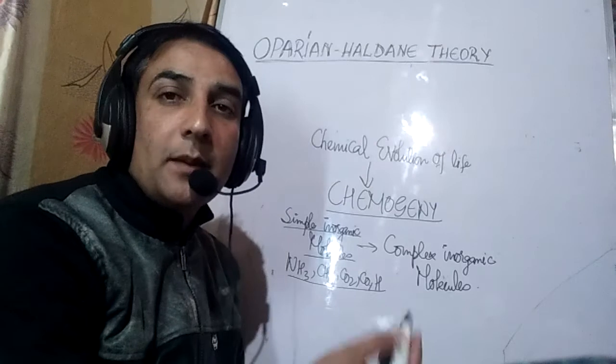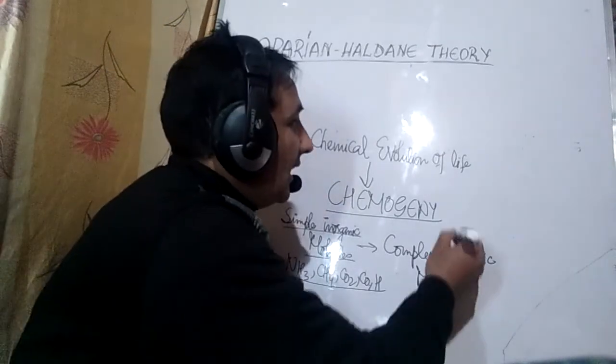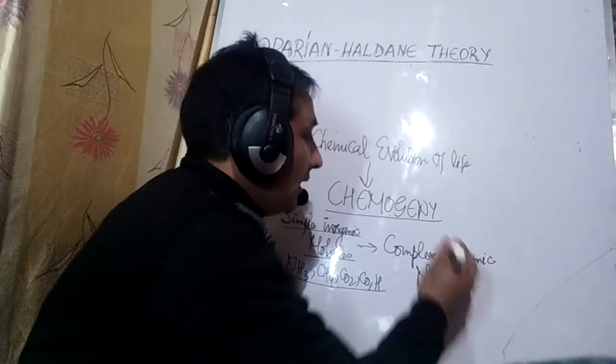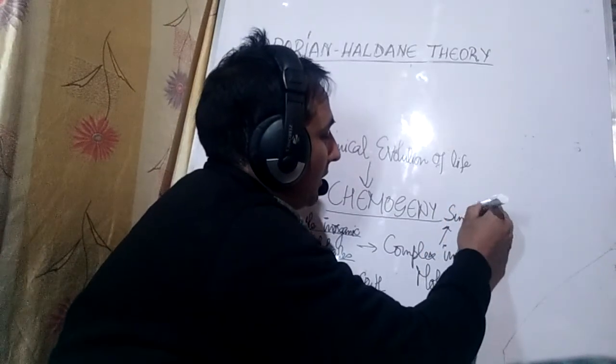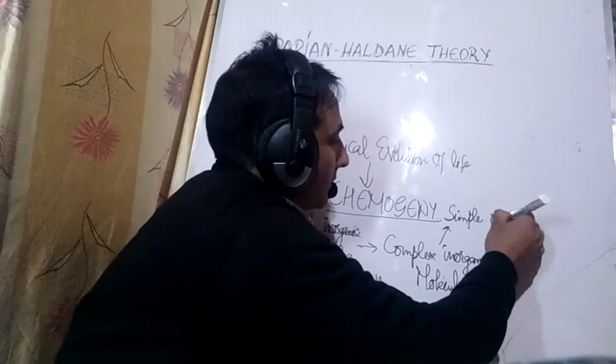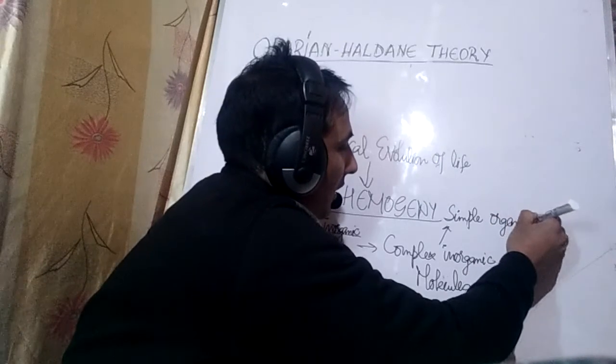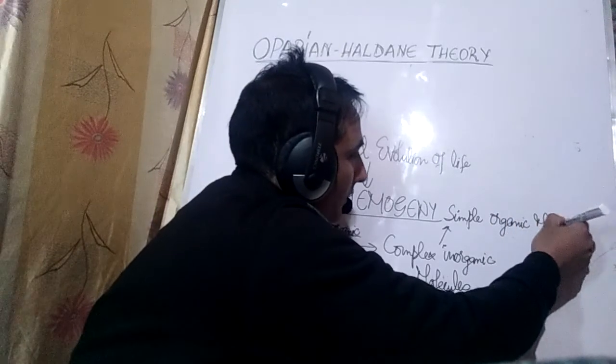And it is these complex inorganic molecules which later on aggregated to form simple organic molecules.